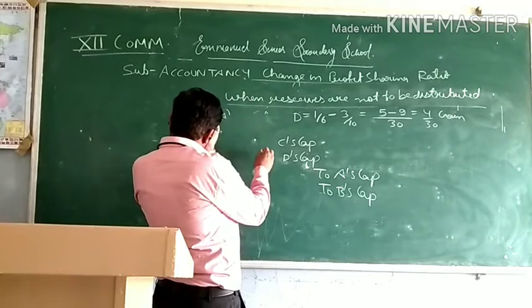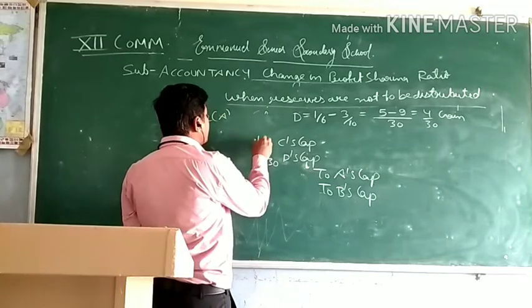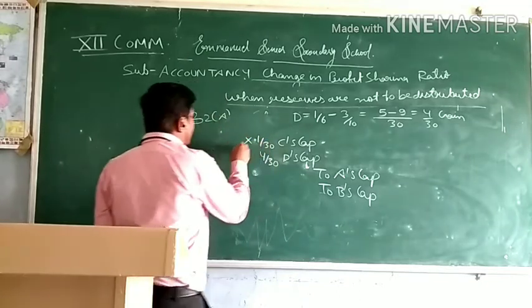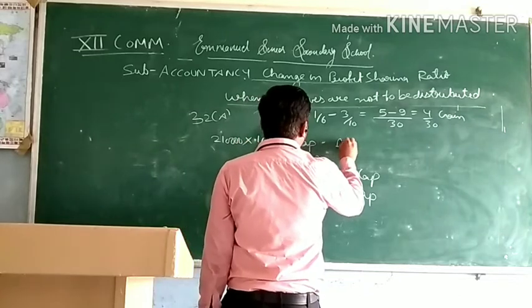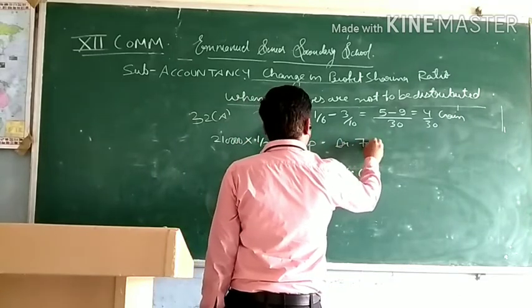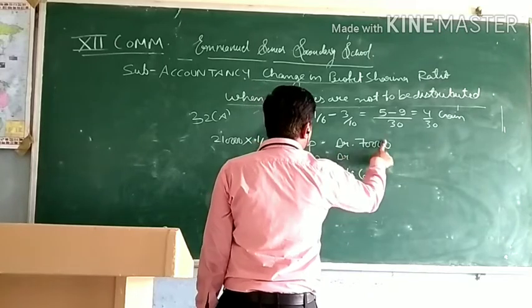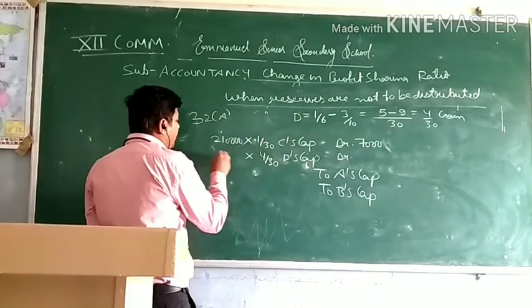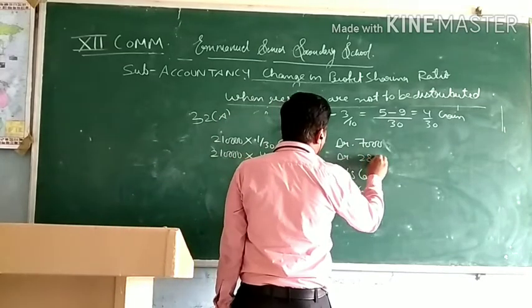D's gaining ratio was 4/30. C's gaining ratio was 1/30 multiplied by 2,10,000. So it will be 7,000 for C. And for D, it will be 28,000.